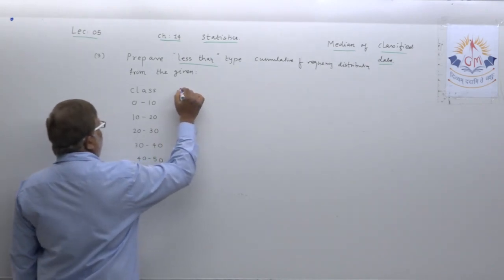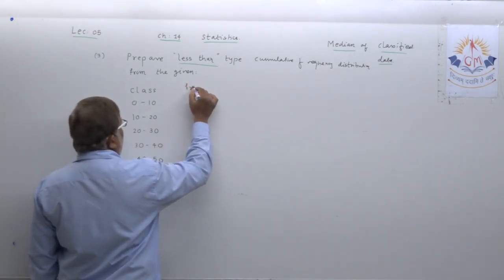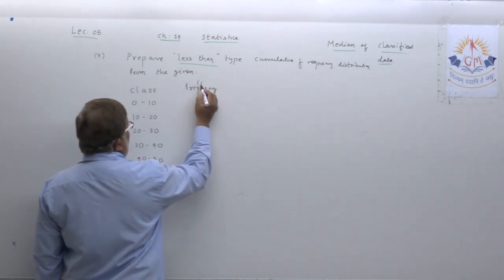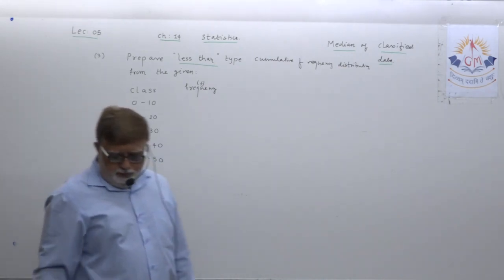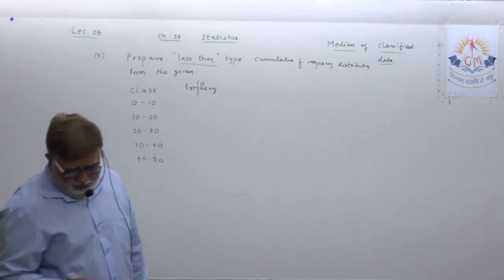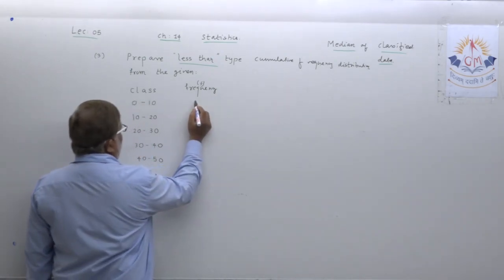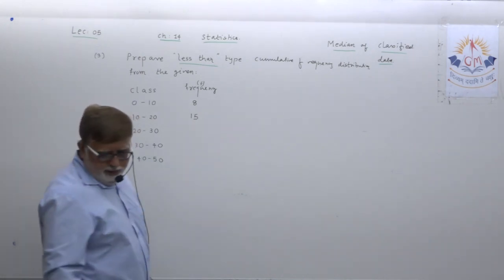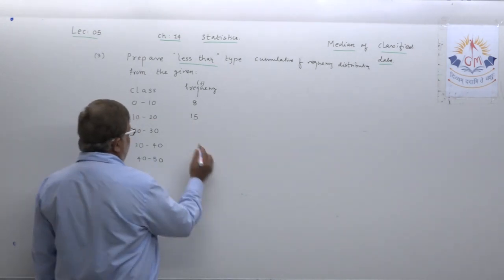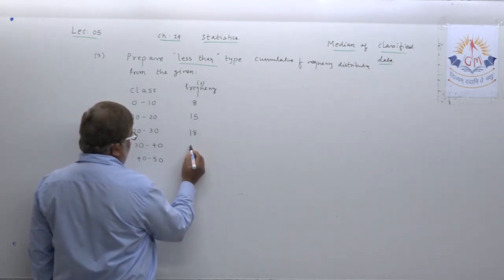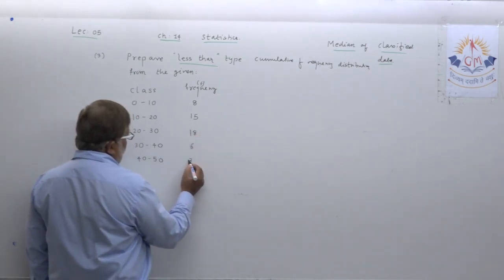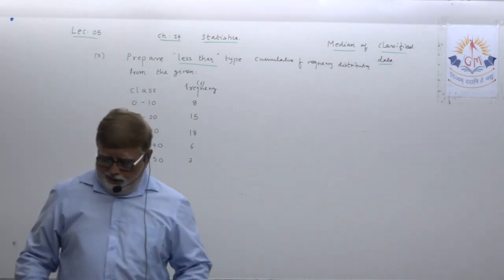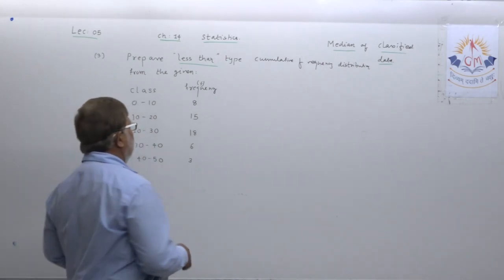Then the column of frequency is given to you, that is F. This is also given, dear student: 8, 15, then frequency 18, 6 and 3. Now, dear student, remember very well, you are given class and frequency.